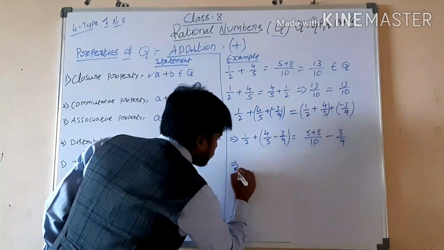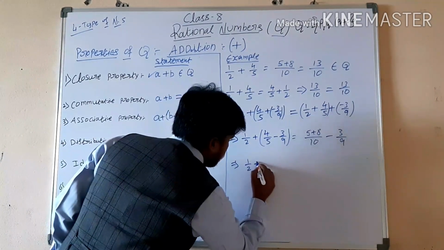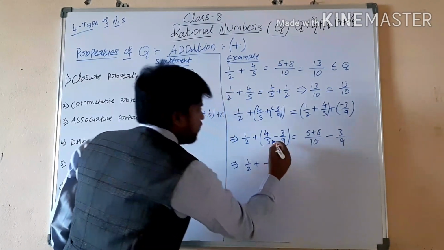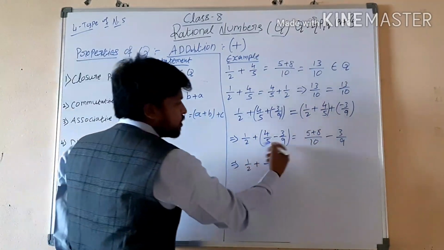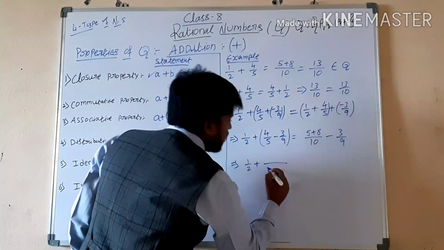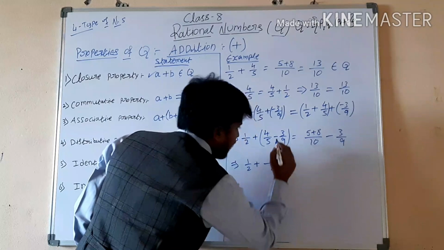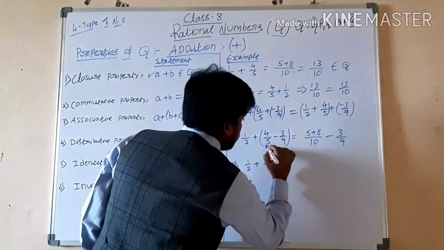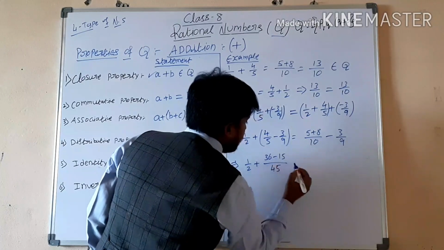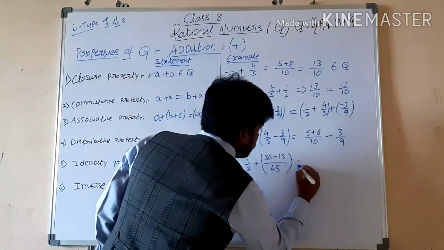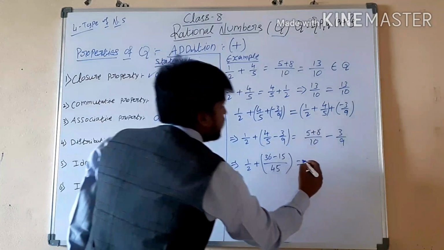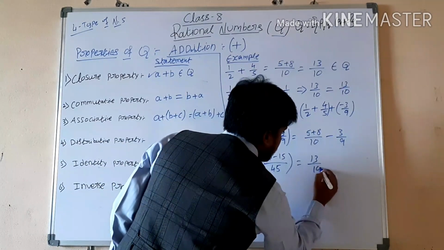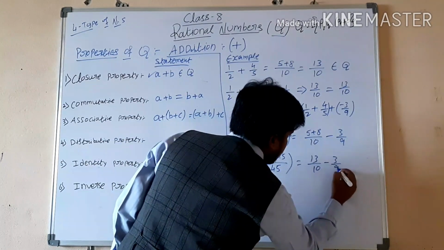Next step, 1 by 2 plus, now do it. The denominators are different, so first multiplication: 9 times 5 is 45. Next cross multiplication: 4 times 9 is 36, 5 times 3 is 15. So this is equal to 8 plus 5, which is 13 by 10, minus 3 by 9.